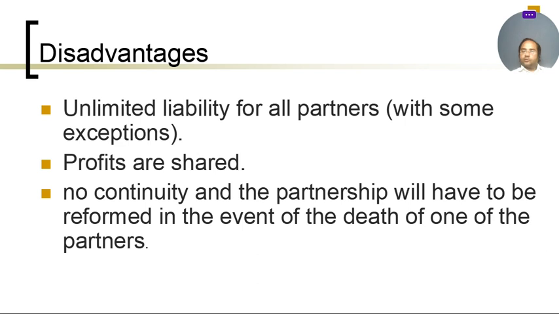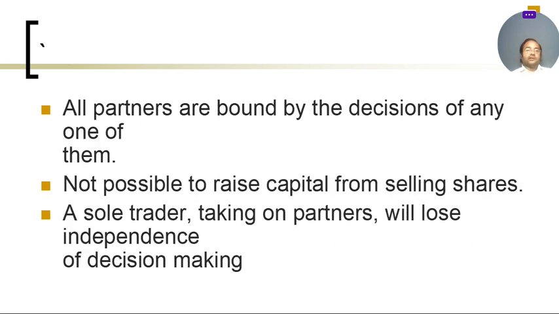Next slide. The partnership agreement may change, and there can also be disagreement in coming to one particular decision. Disagreement and conflicts are also a disadvantage. All partners are bound by the decision of any one of them. It is not possible to raise capital by selling shares.